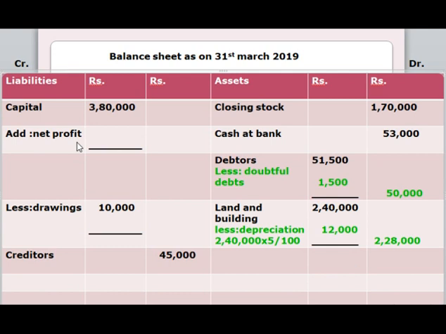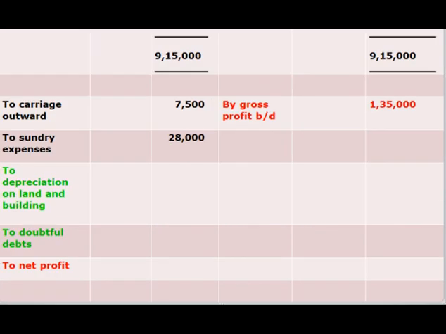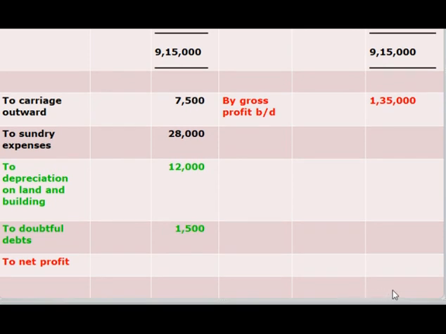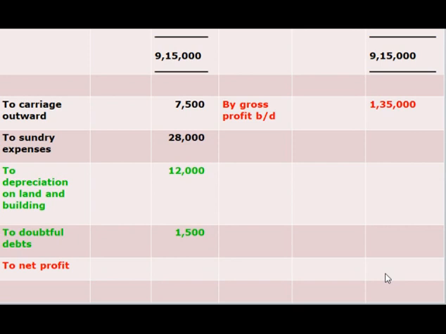Then for the calculation of net profit, we have to substitute this amount in profit and loss account. The amount for land and buildings is 12,000 and the amount for doubtful debts is 1,500. Now see that credit column is higher than debit column and the amount of credit column is 1,35,000.